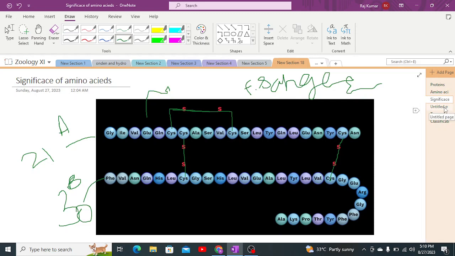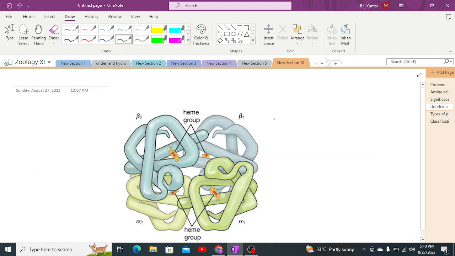He found a structure apart from which we are having hemoglobin structure. Hemoglobin is a pigment which transports oxygen in our body and carbon dioxide in our body to some extent as well. So first we are having its two parts. First part is heme group, second part is a globular protein. Heme group consists of four pyrrole rings which contain four iron atoms, apart from which we are going to further discuss the major structure, which is the globular protein. The second part is globular protein, which consists of four chains. Two of these are alpha chains, while two of them are beta chains.